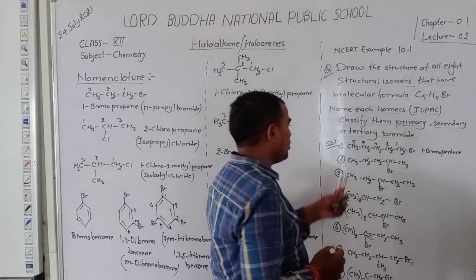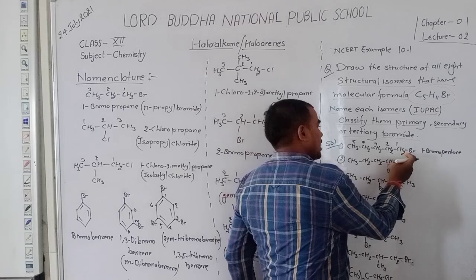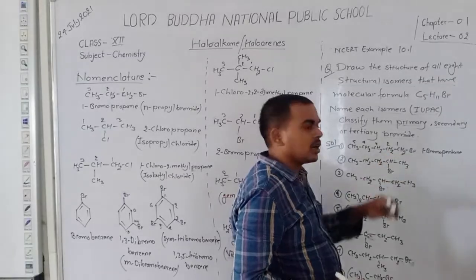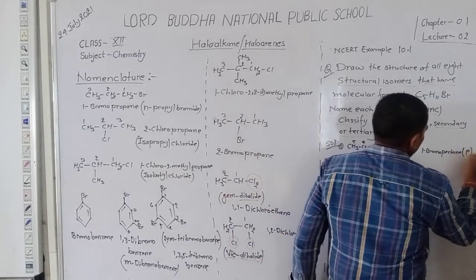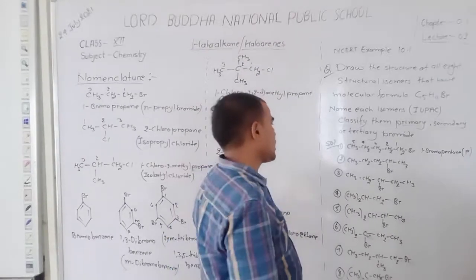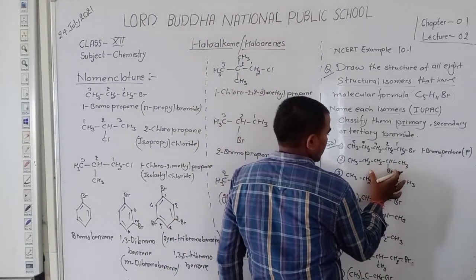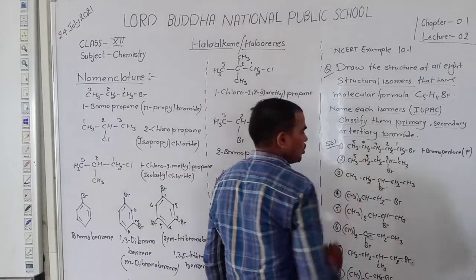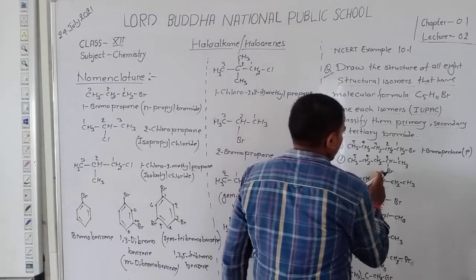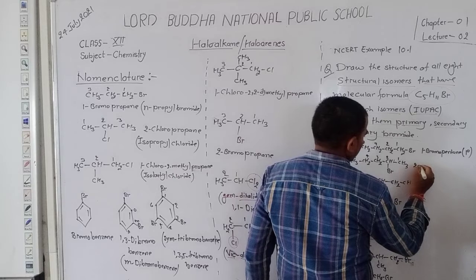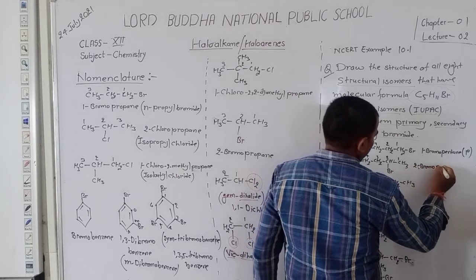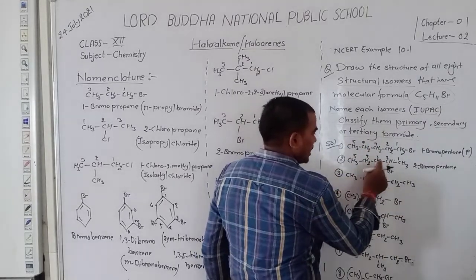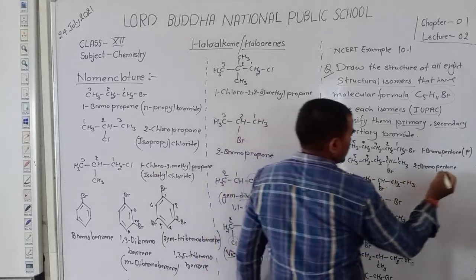Dear student, in this compound, the bromine is attached to the carbon CH2, which is joined with a single carbon. So it is 1 degree, it means primary carbon. Okay, student. Dear student, in the second example, we put the Br at the second position: first, second, third, fourth, fifth. At the second position bromine is present, so write here 2-bromopentane. The bromine is attached to the second carbon, which is joined with two carbons, so write here 2 degree,